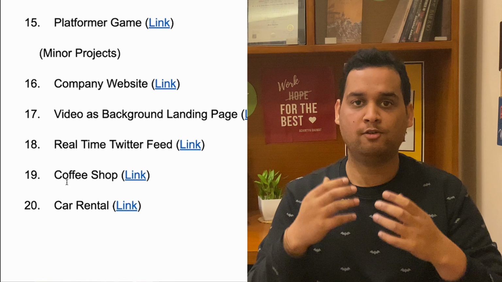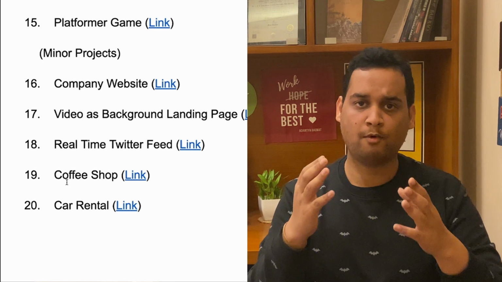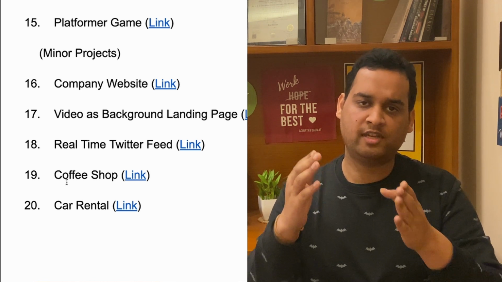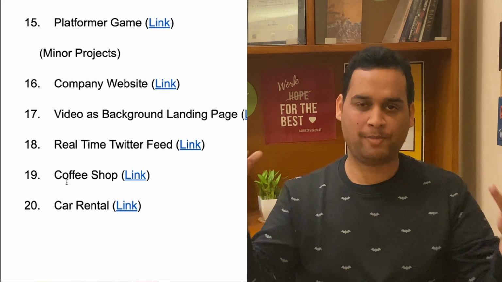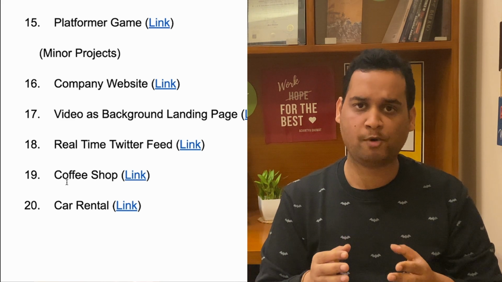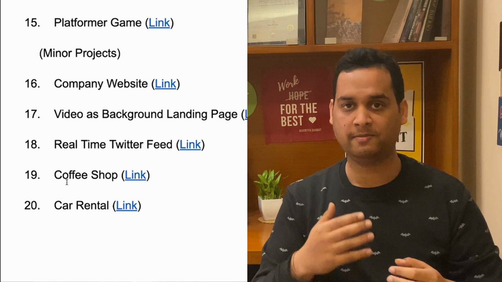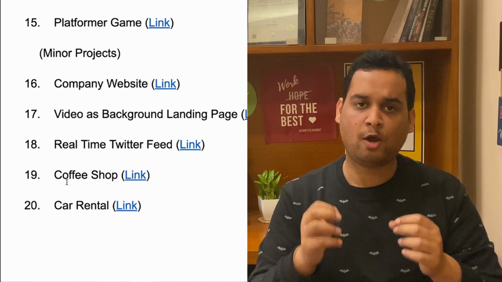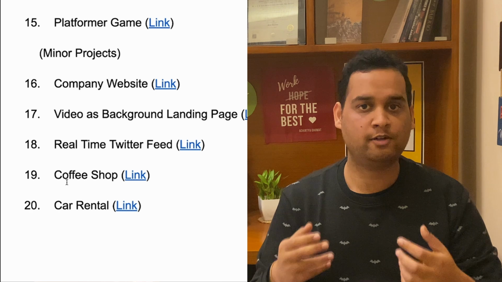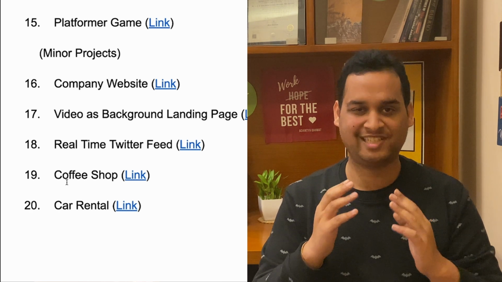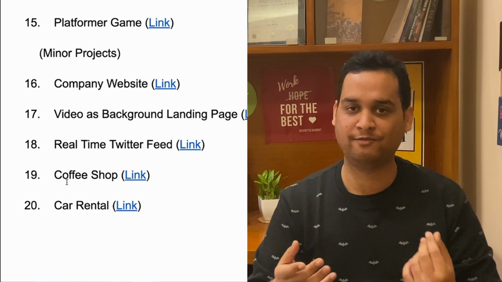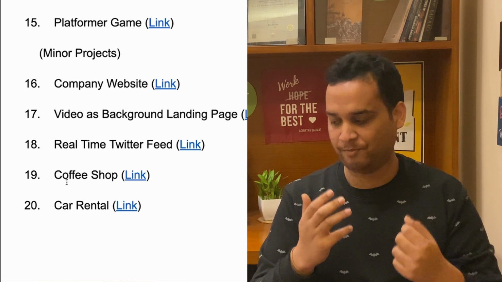Real-time Twitter feed. You can use some backend API available online and demonstrate a replica of a Twitter feed. This is a simple application of a complex clone of Twitter. So if you want some basic project, then you can also show it in your resume. Coffee shop. This is a very good looking project. Once you open it, you will realize why I'm saying this. This website looks really nice. So you can definitely make it if you are looking for some easy responsive website to make.